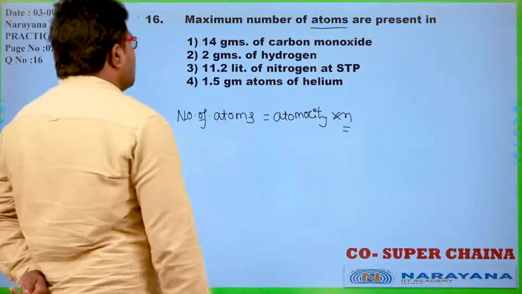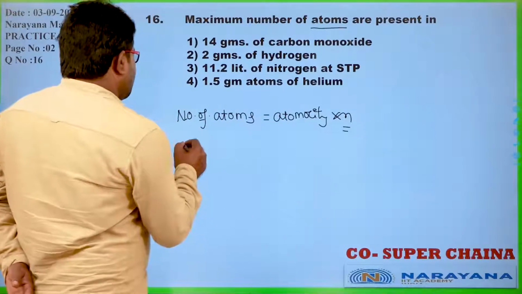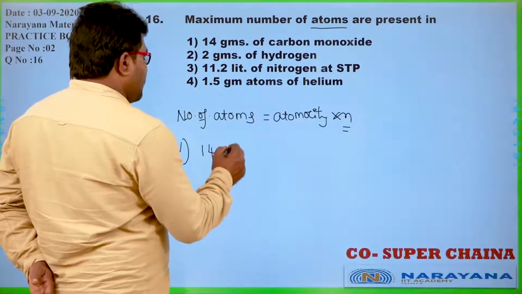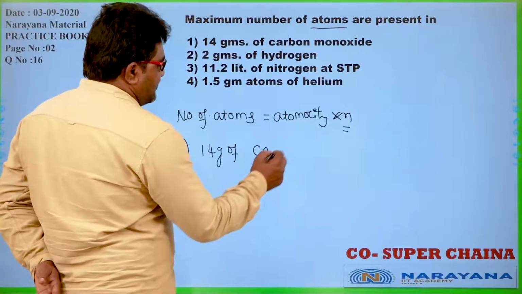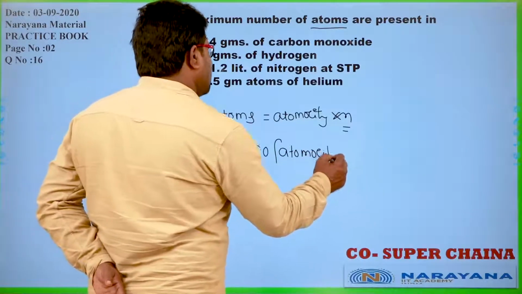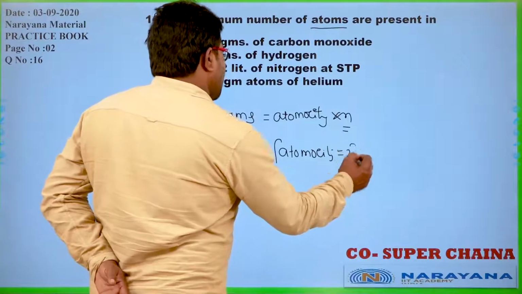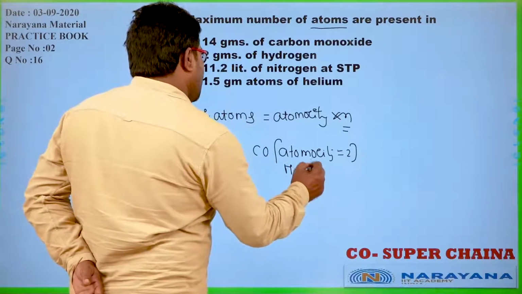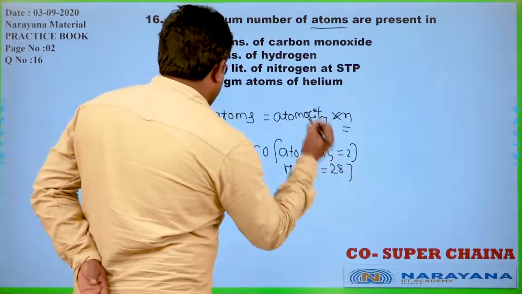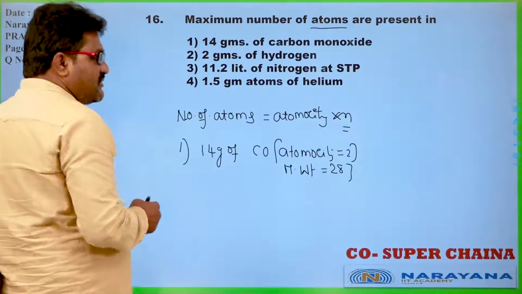Now see here, in the first case, 14 grams of carbon monoxide. Here atomicity is equal to 2, and what is the molecular weight of the compound? Molecular weight is 12 plus 16, 28. Now 14 grams means how many moles?